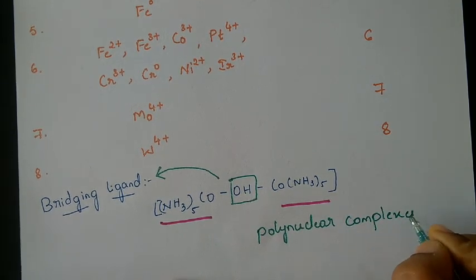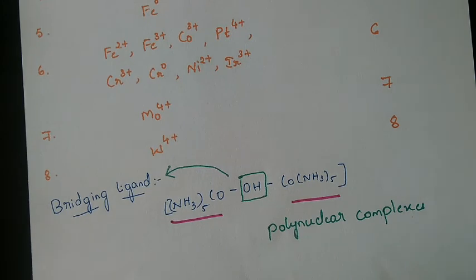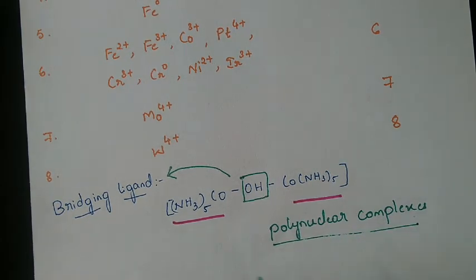So what is a bridging ligand? The ligand which binds two or more central atoms simultaneously, giving rise to polynuclear complexes, is called a bridging ligand. It may not always be a separate or different ligand; it may be the same ligand involved in the complexes also.